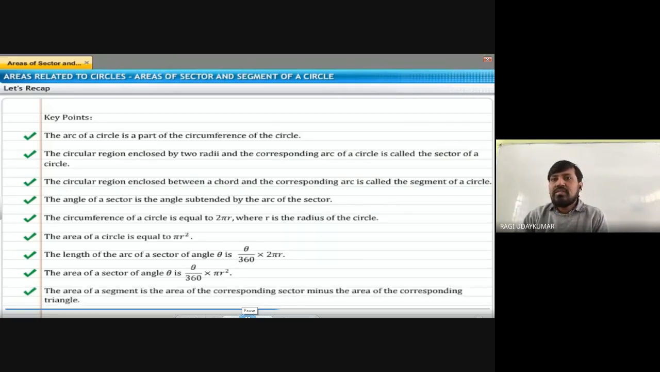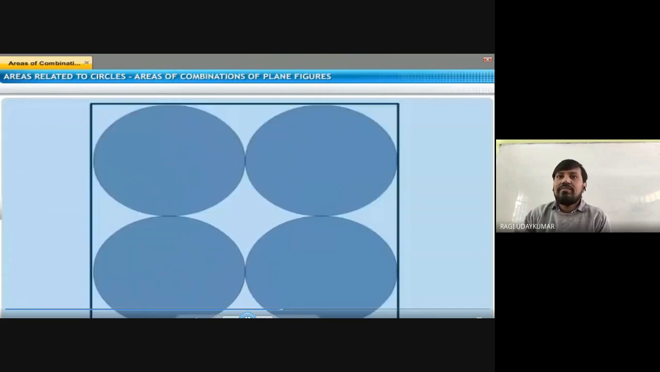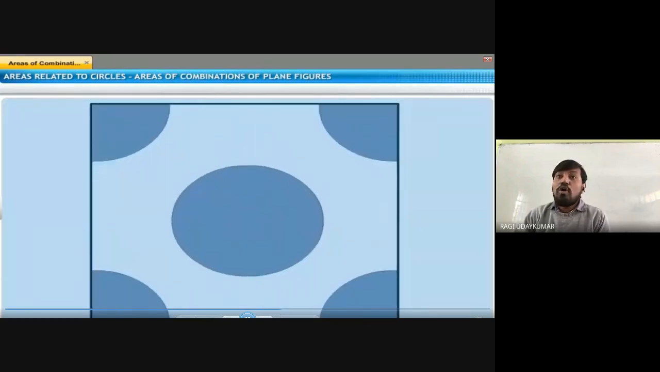So the area of the segment is the area of the corresponding sector minus the area of the corresponding triangle. So these are the main things we have learned here. Now let us see the combinations.